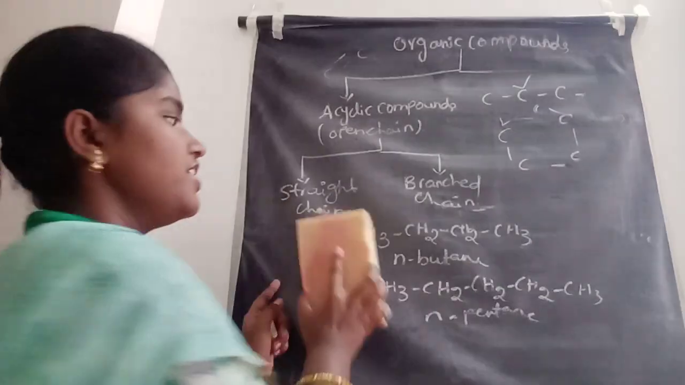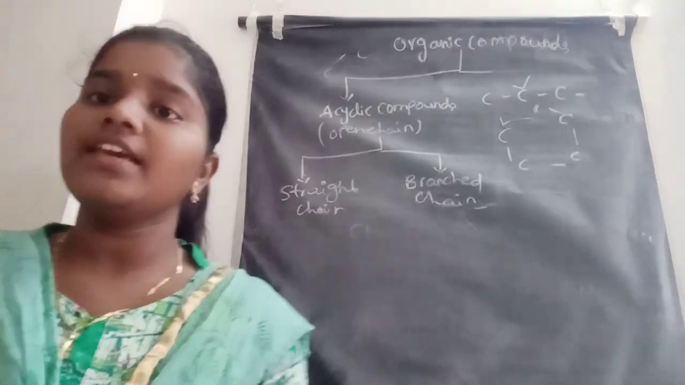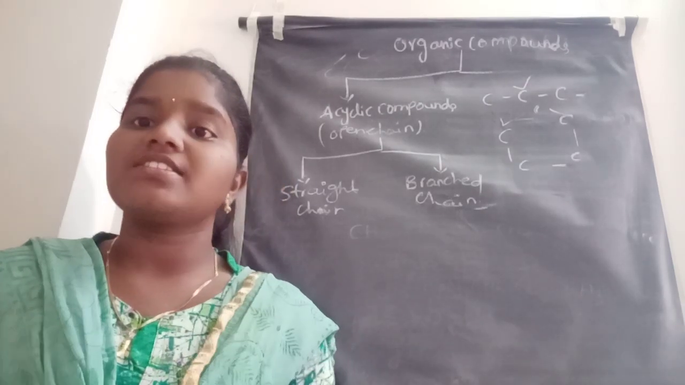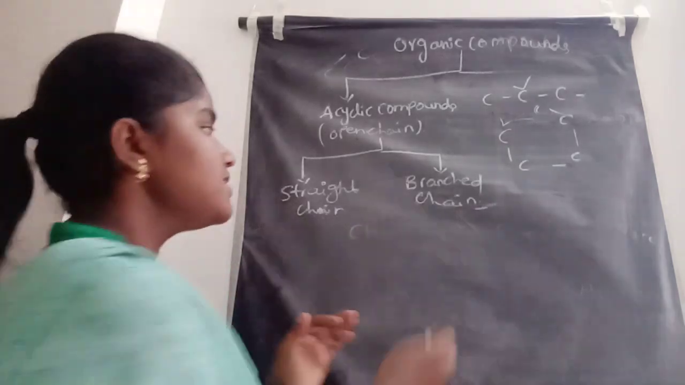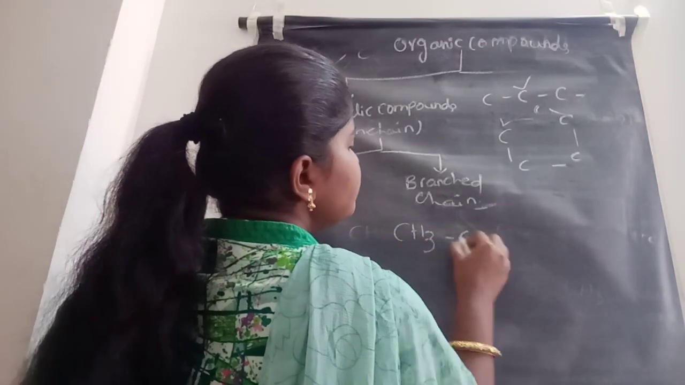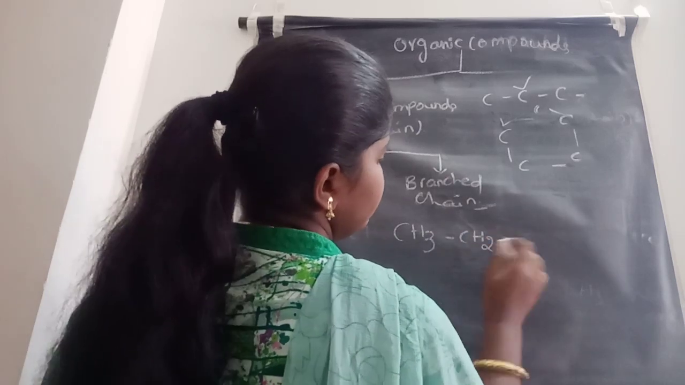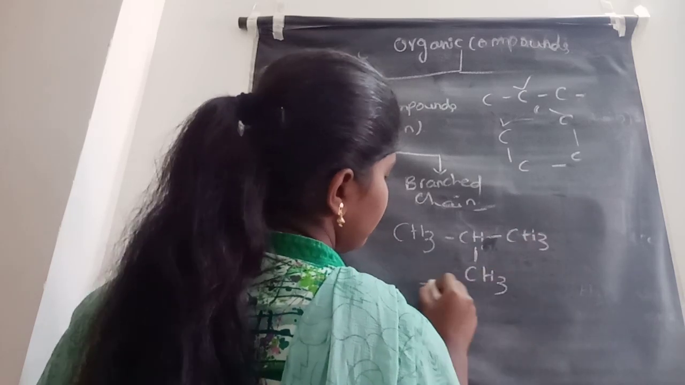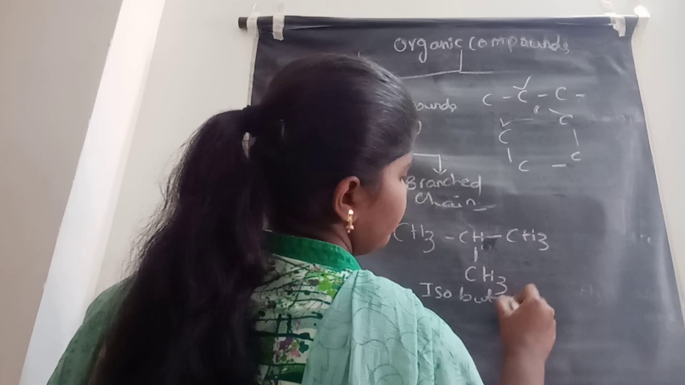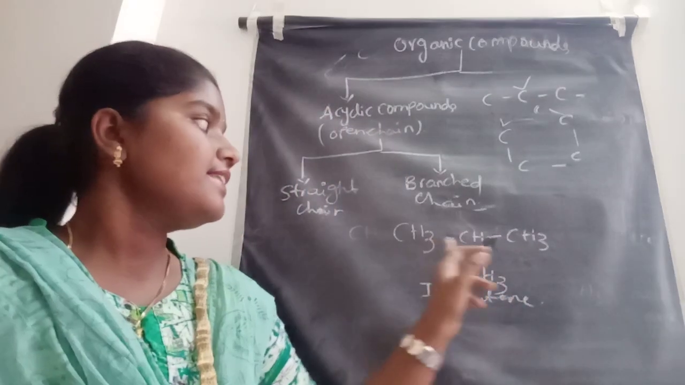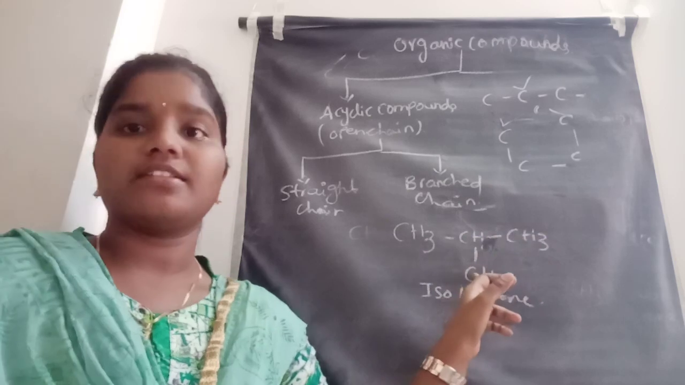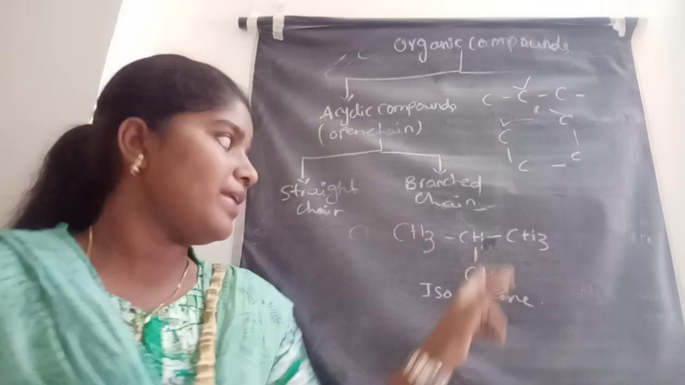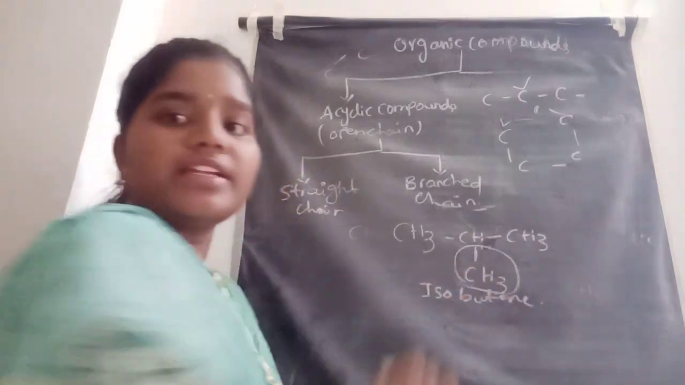Next one, branched chain compounds. The compounds in which the carbon atoms are arranged in the form of branches. Let us see. Isobutane. This is isobutane. Here there are four carbons, so butane. Here the carbon atoms are arranged in a branched manner. This compound is nothing but a branch.